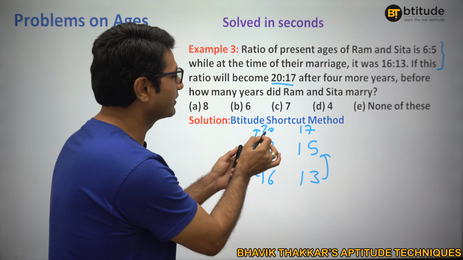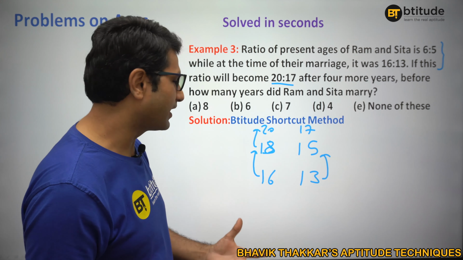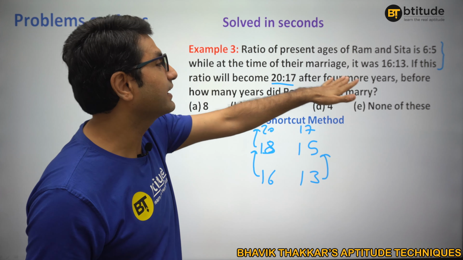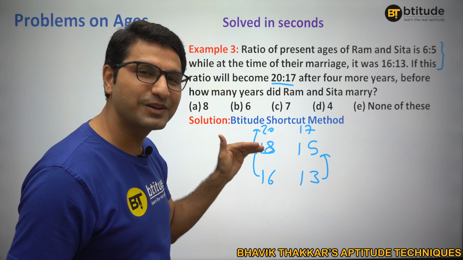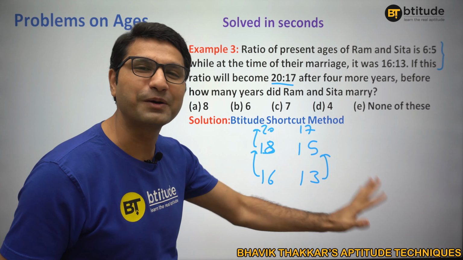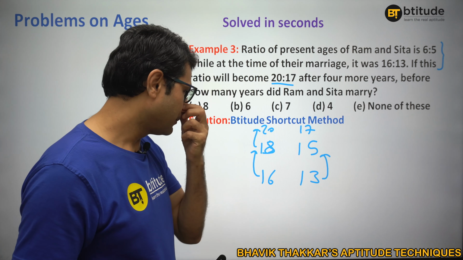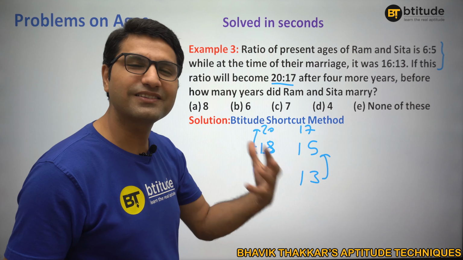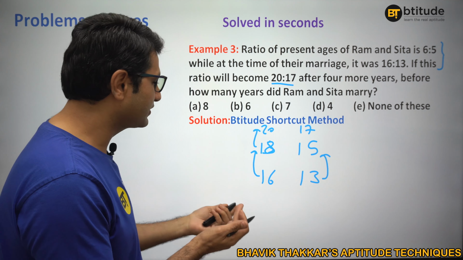So this 2 years, are you getting this? Here 18 and 15. In my example, whatever I have taken, both are increasing by 2 years, but they are saying that happens after 4 more years. That means whatever numbers are given have to get doubled to match the real numbers. Are you getting this? Because in my replica it is 2 years, but they are saying it is 4 years. That means it's just a double.